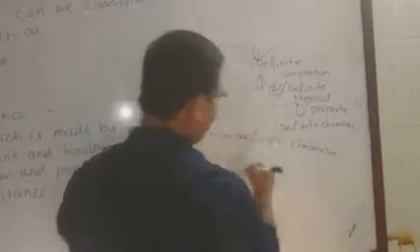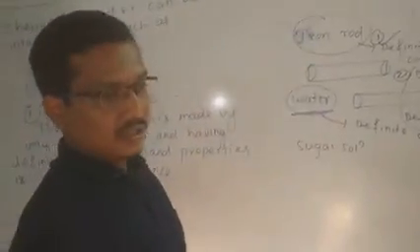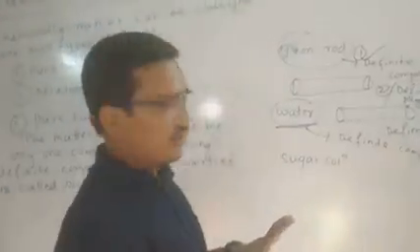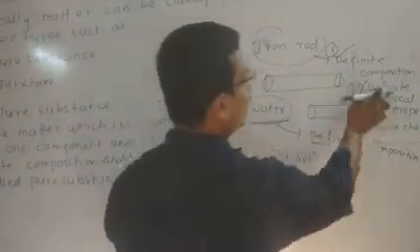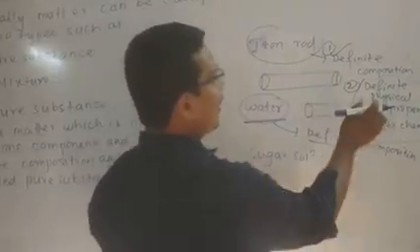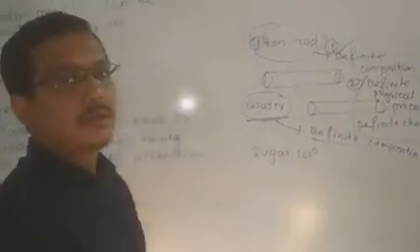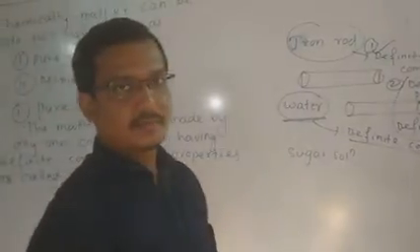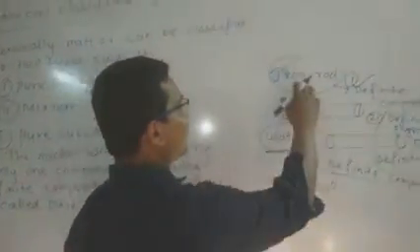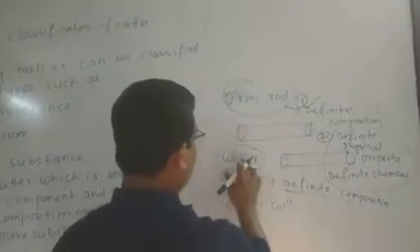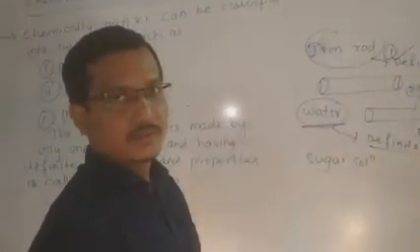If you break it, then it gives hydrogen and oxygen, and that is not a water molecule. The water molecule has definite composition. It also has definite physical property and definite chemical property. So water also belongs to pure substance. Two examples are found: one is the iron rod, another is water molecules.